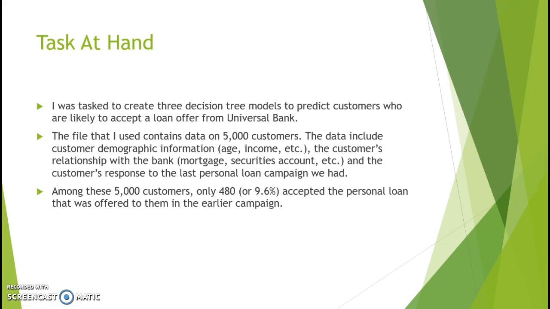The data includes customer demographic information such as their age, their annual income, etc., the customer's relationship with the bank, whether or not they had a mortgage with us, a securities account, stuff like that. And it also had the customer's response to the last personal loan campaign we had, so whether or not they accepted or rejected it. Among these 5,000 customers in the data set, only 480, or about 9.6%, actually accepted the personal loan that was offered in that campaign. So we're trying to figure out who exactly accepted that.